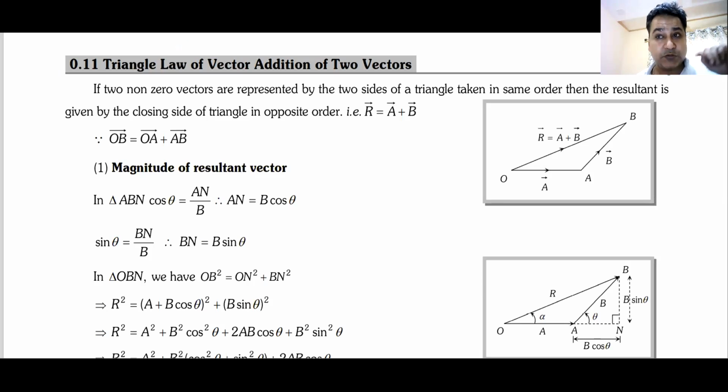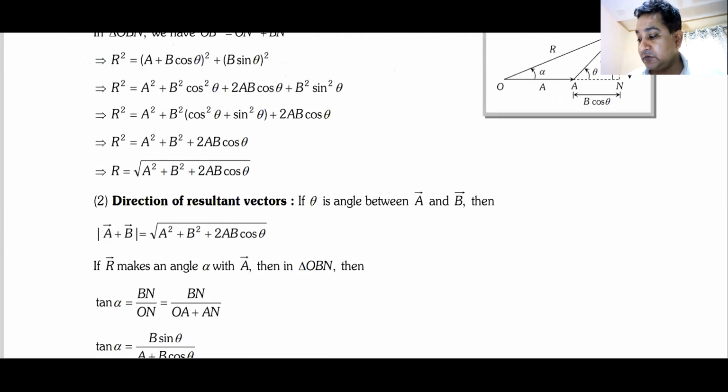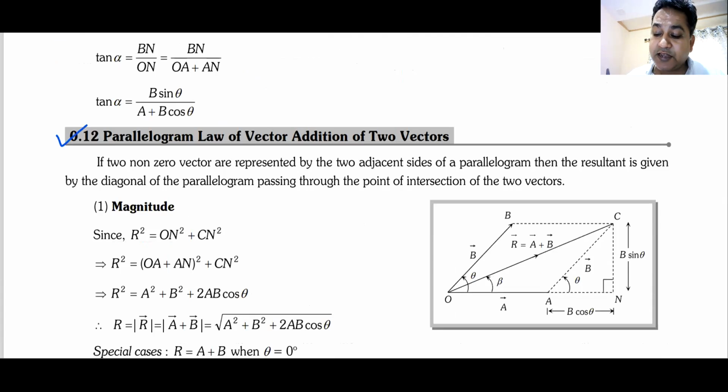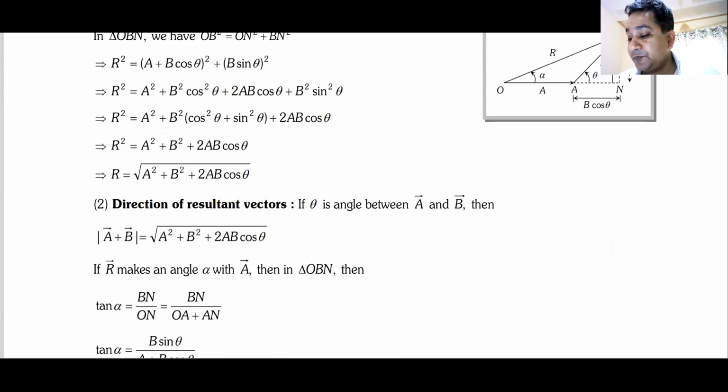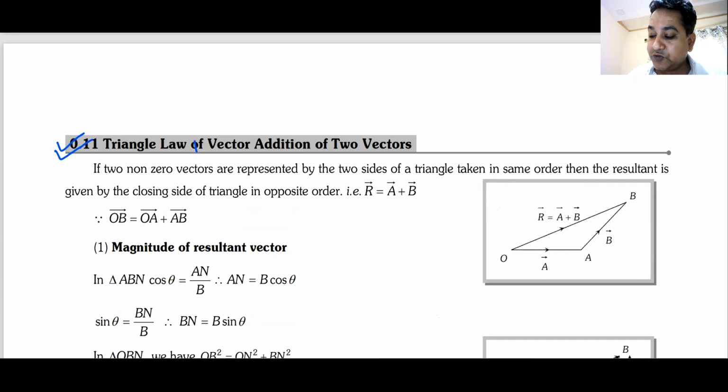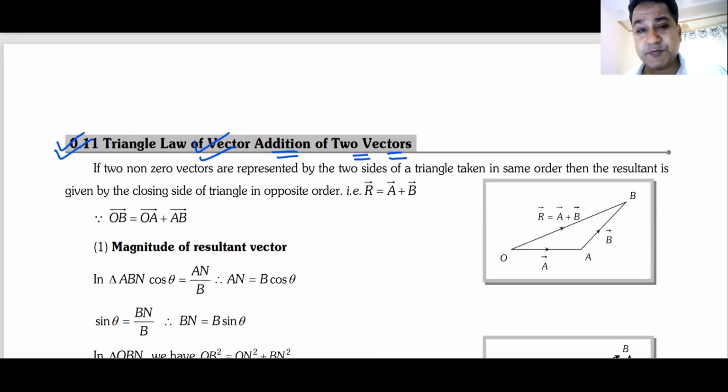Basically there are two laws that we need to understand. The first law is known as the triangular law of vector addition, and the second one is known as the parallelogram law of vector addition. But before going on to these laws and making your life tough, let us try to understand how vectors can be added in a slightly easier way.